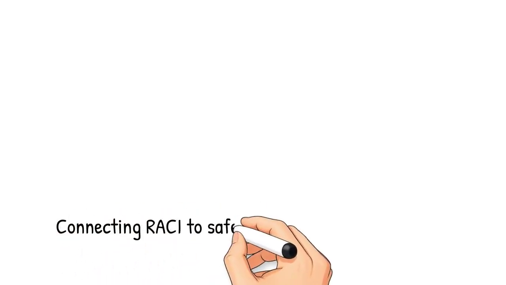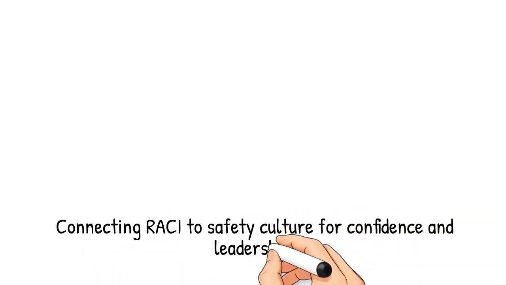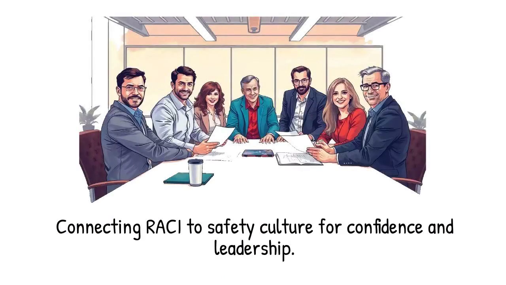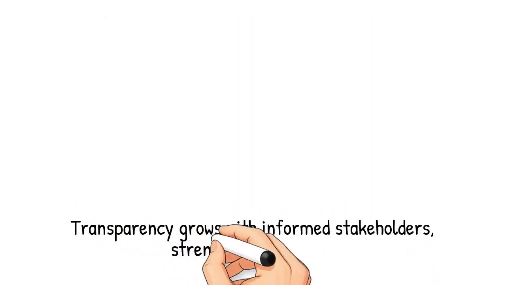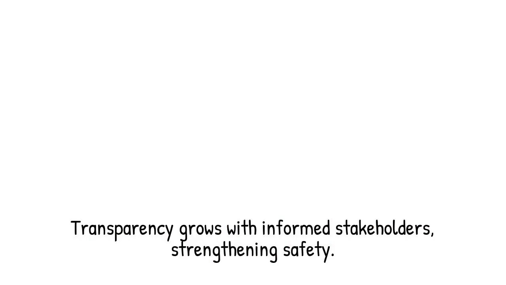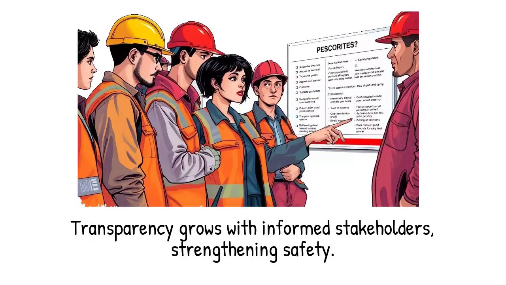Now, let's connect RACI to safety culture. When roles are clear, people feel confident. When accountability is visible, leadership becomes stronger. When communication flows smoothly, trust increases. When experts are consulted, decisions improve. When stakeholders are informed, transparency grows. All these elements strengthen safety culture and reduce incidents.